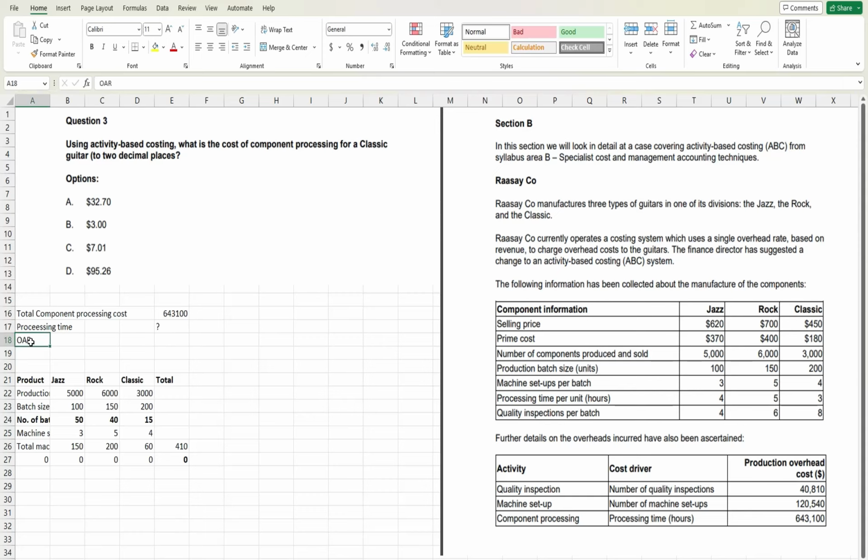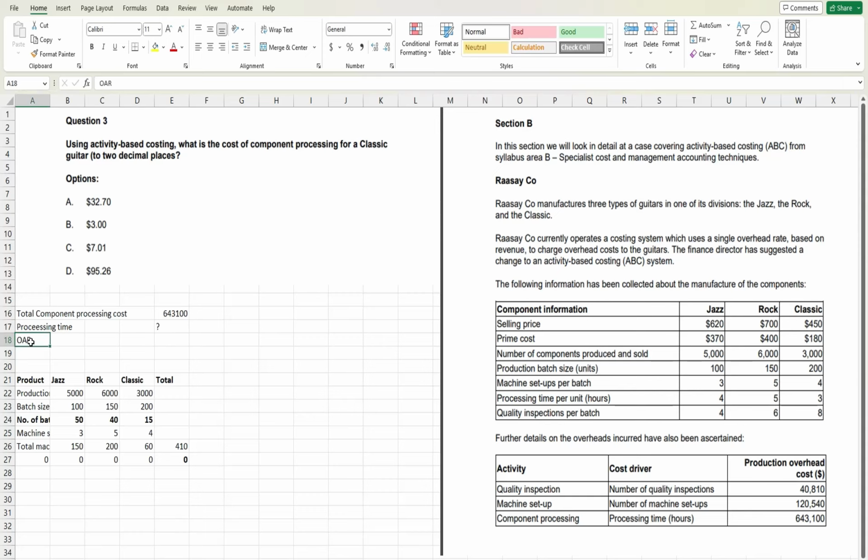Yes. So adding all this should be equal to our total component cost, right? And it is right. So we got our total component cost allocated to the classic guitar, but the question asks for the cost of the product per unit. So that is 32.7. Again, the question asks for two decimal places, so that means 32.70. Okay, so this is how you can solve this question.